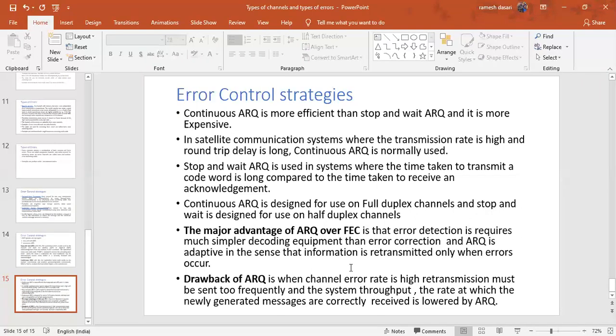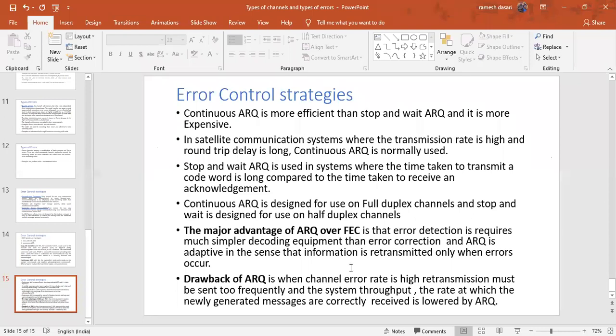And coming to the drawback, whenever the channel error is very, very high, that is, when the channel error rate is high, retransmission must be sent too frequently, and the system throughput, the rate at which the newly generated messages are correctly received, is lowered by ARQ. Is that point clear? So whenever the channel error rate is high, ARQ retransmits the messages. Suppose the channel error rate is very, very high, then what happens? Efficiency is less.